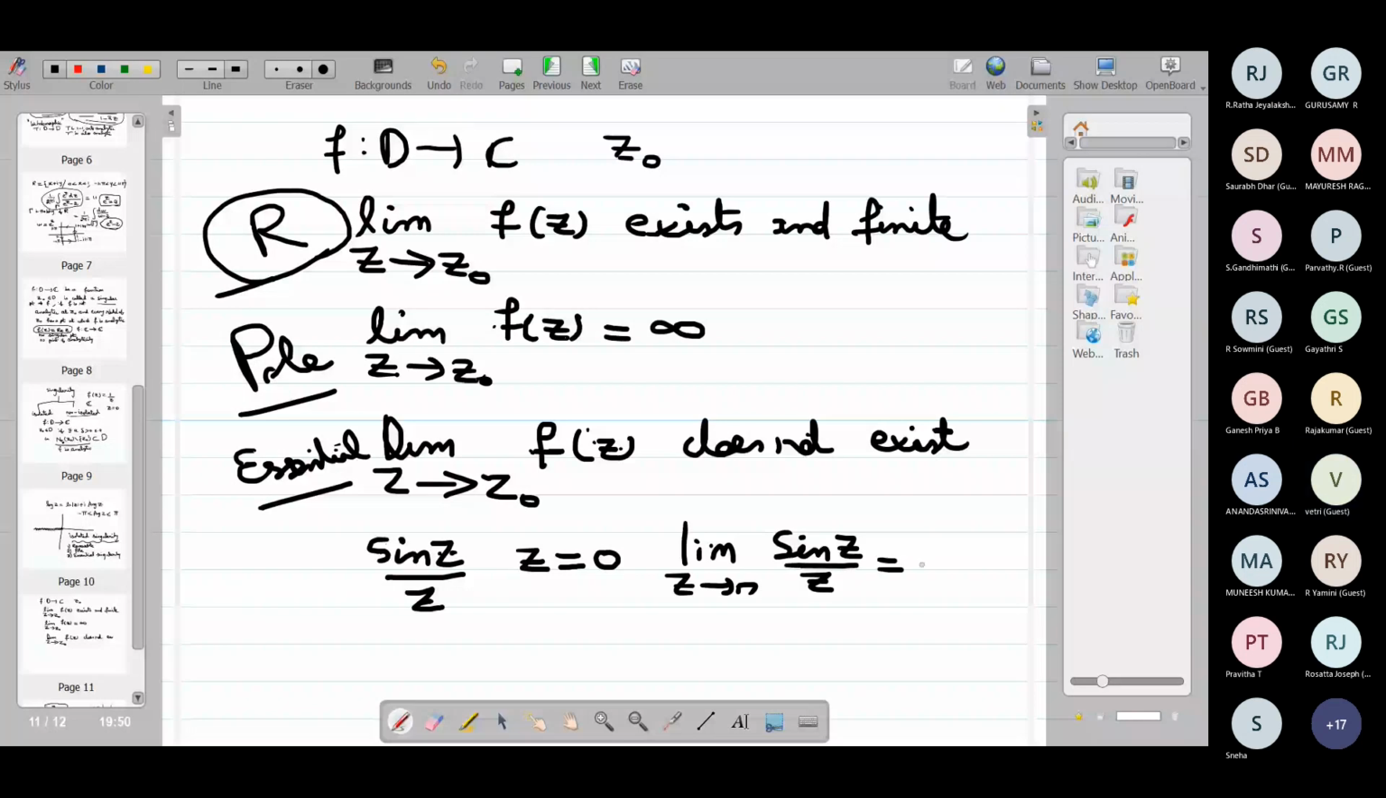So suppose I call this function f. Initially f is not defined at 0. Now if I define a new function g, which is equal to f for z not equal to 0, and equal to 1 for z equal to 0, then what happens to this g? This g becomes analytic at 0. So therefore, in this case, 0 is called a removable singularity.